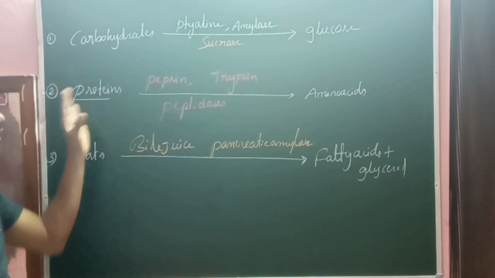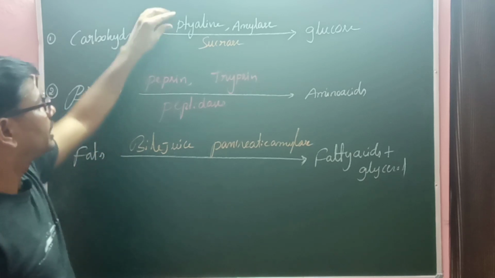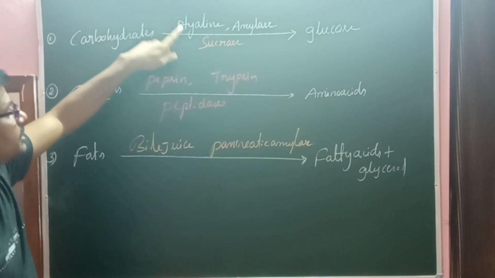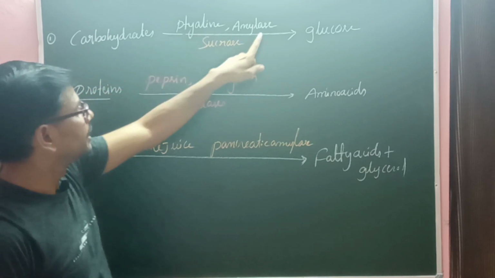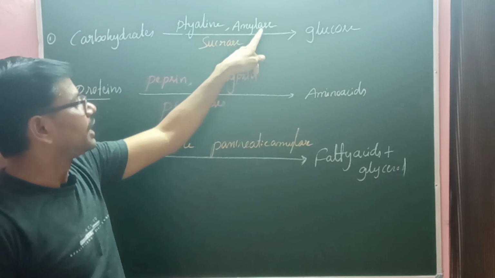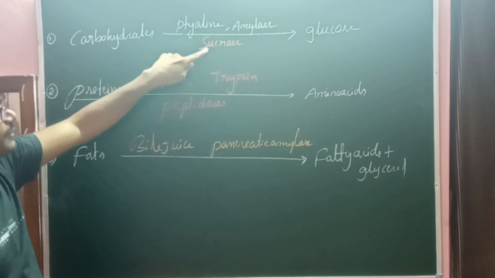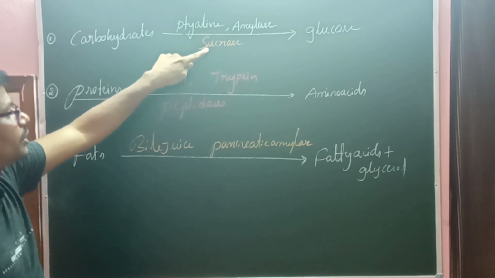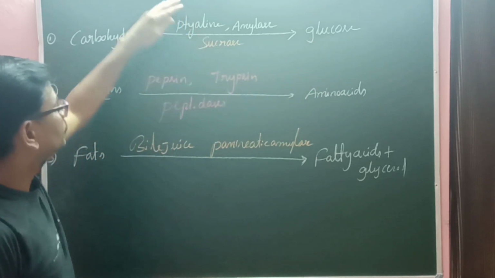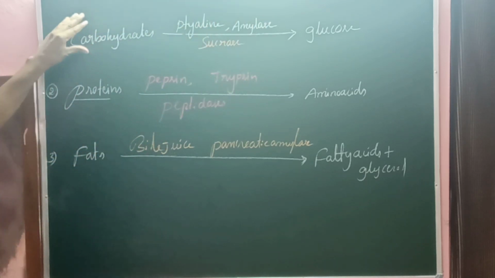Here we are going to summarize: carbohydrates are digested with the help of ptyalin, which is secreted from the salivary glands in the mouth cavity, and pancreatic amylase, which is secreted from the pancreas and released into the duodenum, and sucrase, which is secreted in the intestinal juice and converts the sugar into glucose. So ptyalin, amylase, sucrase, these three are enzymes which digest the carbohydrates.